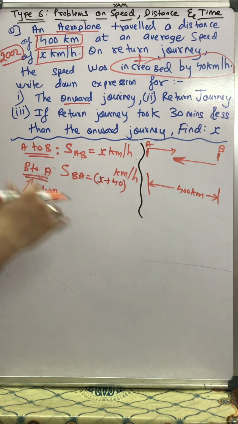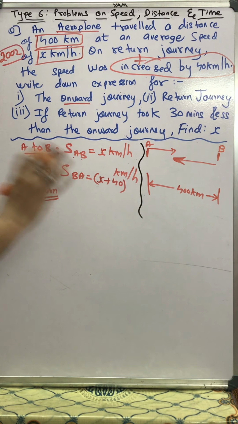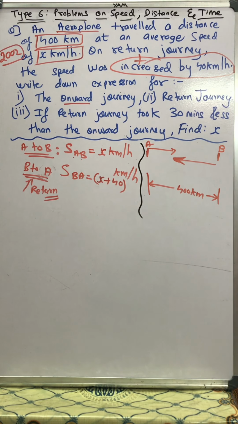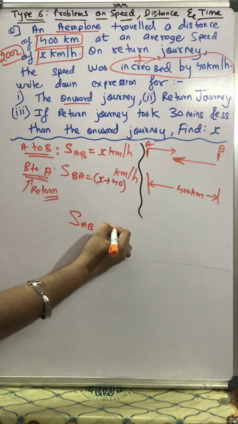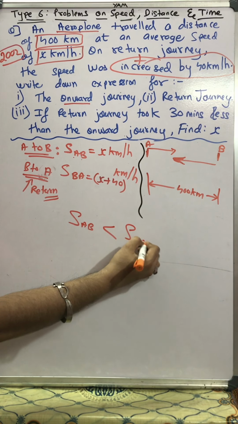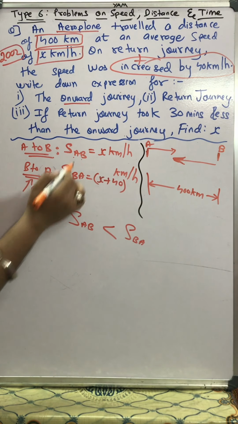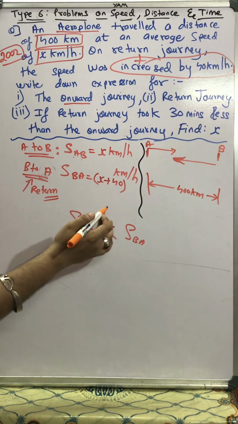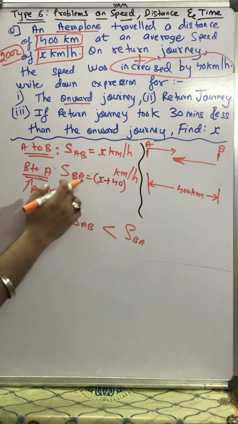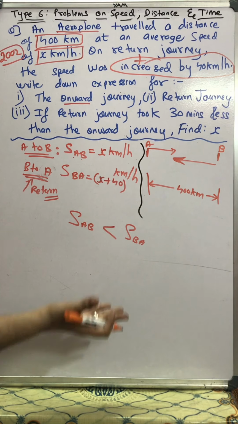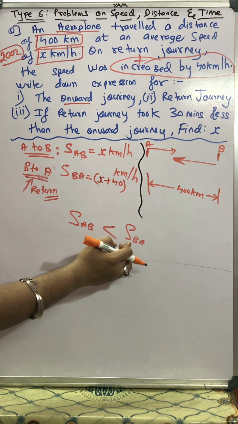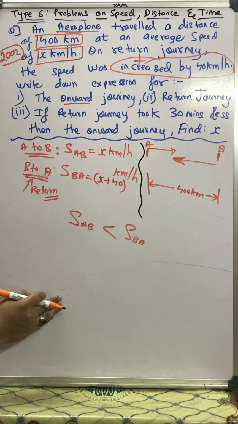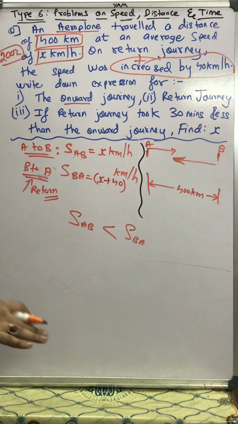Now students, I will not read anything from the board. You just tell me one thing: the speed of A to B is less than the speed of B to A. Of course it is, here it is only x, and here x plus 40, because in the return journey from B to A, the aeroplane increased its speed. So if speed got increased from B to A, can I say the time required will be less?